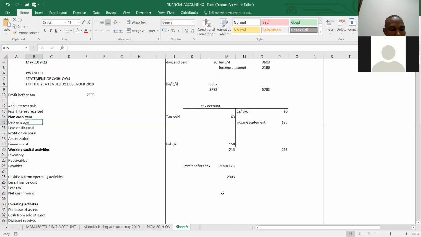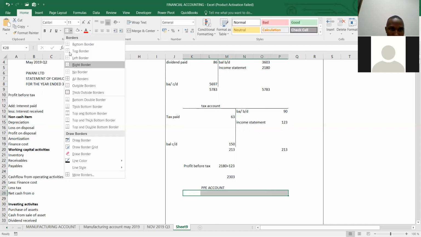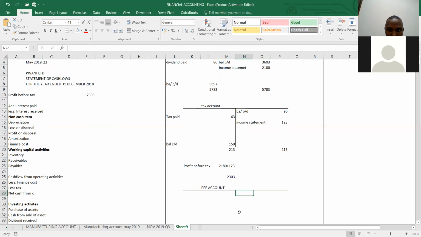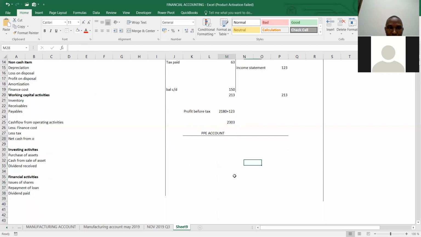What about depreciation? The PPE will help us to get depreciation, so let's open a PPE account. That one will guide you if you have any depreciation. So just read for me that note and tell me how we can compute or how to record such a scenario. The best thing is to understand these principles. I think it is not number one. Number two.